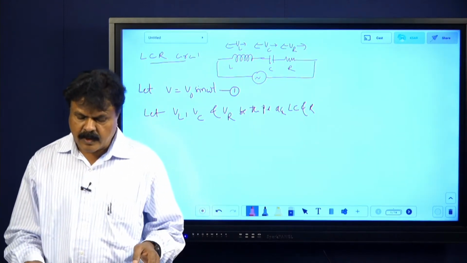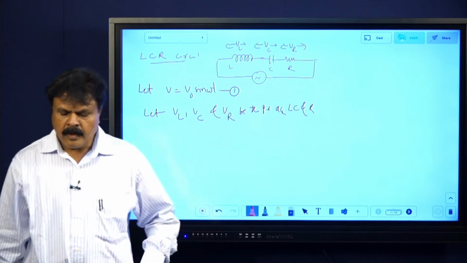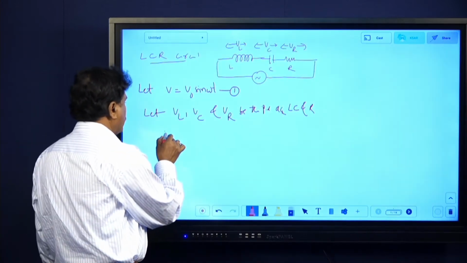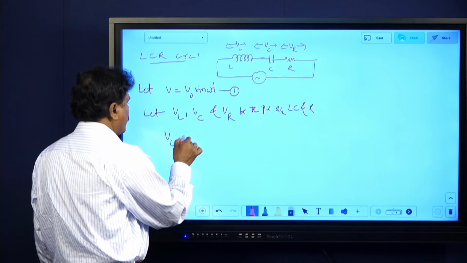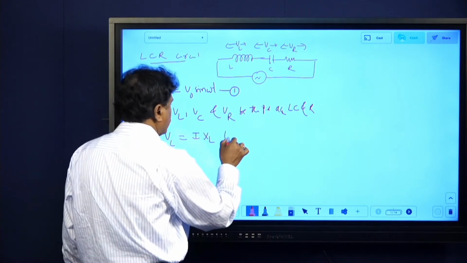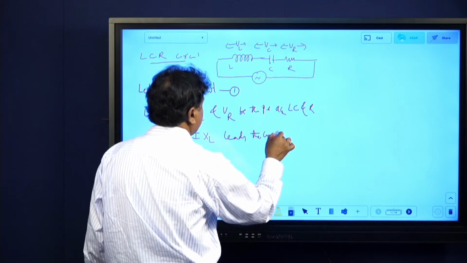I can start with I equals I naught sin omega t, or V equals V naught sin omega t. Now here what I write is VL equals I into XL. VL leads the current by pi by 2.